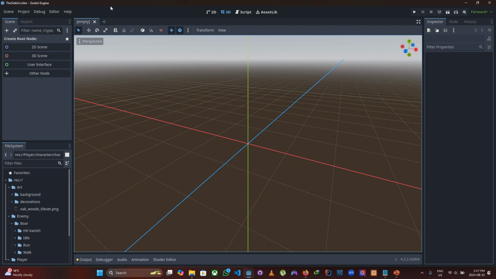Okay, so I guess this is where I'm going to stop for today. I don't want to do anything more than what I've done today. Just get the enemies and the background art and also creating the project.